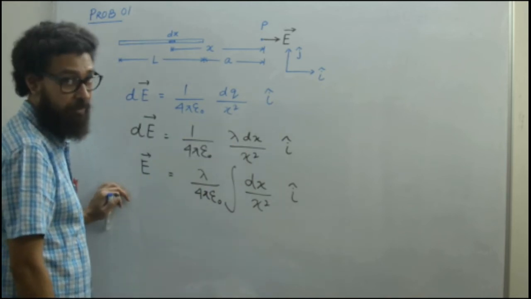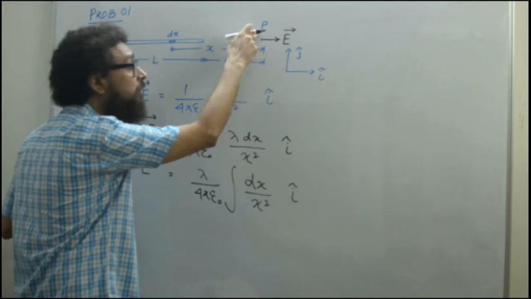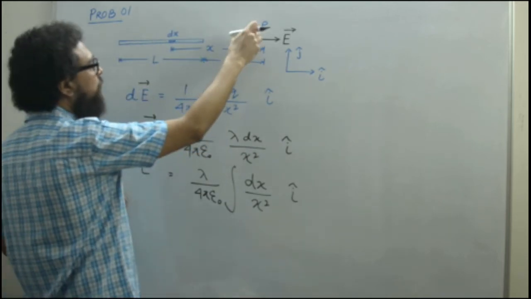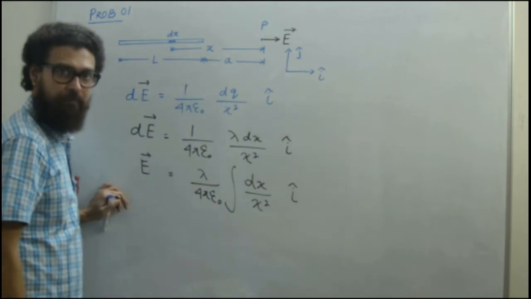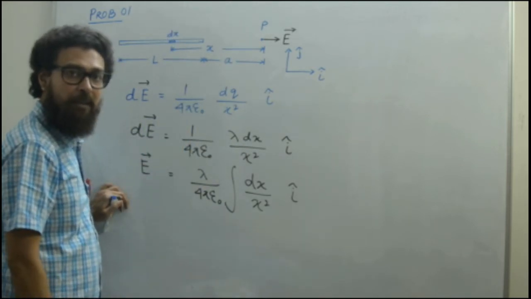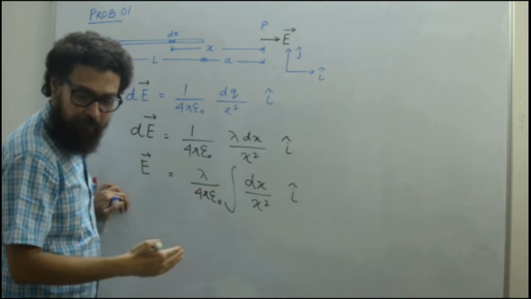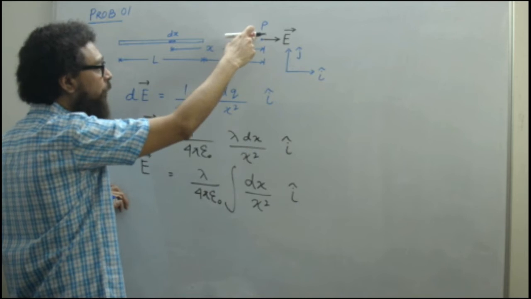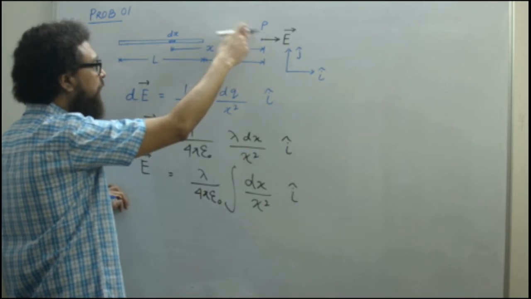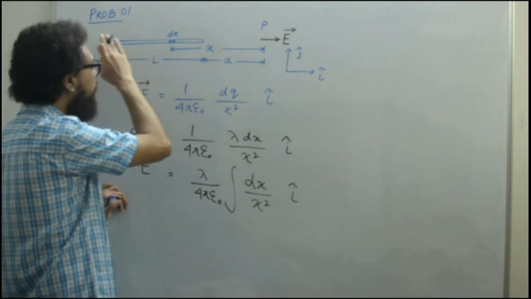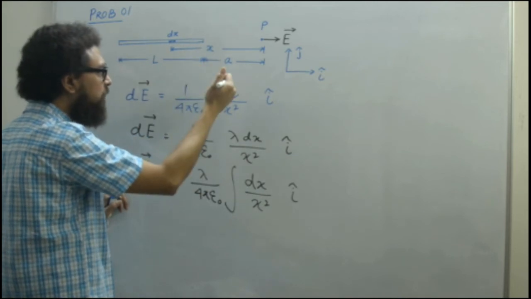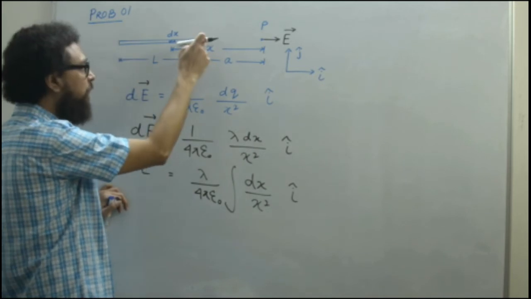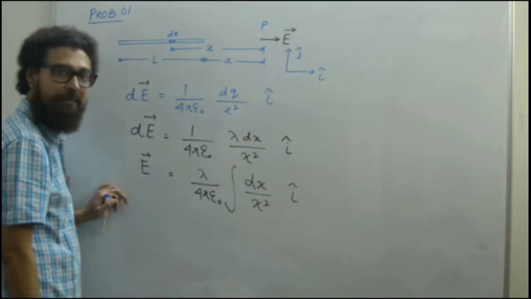That is very important with respect to the point P. P is the point where we want to calculate the electric field and dx is the elementary portion. Now we want to know the whole thing. So what are the limits? The limit will be from here to here. From this point till this point we have to integrate.